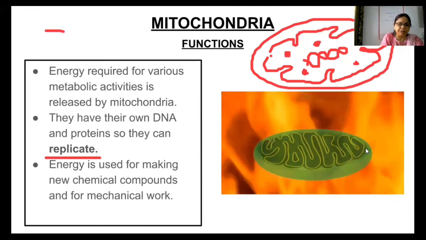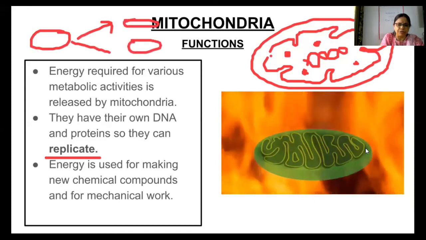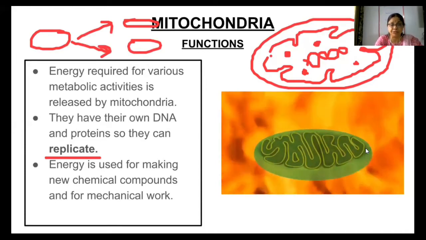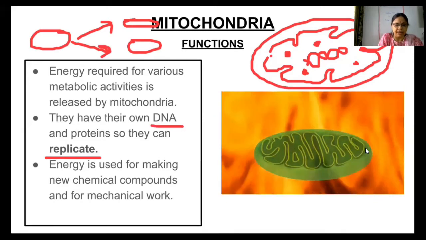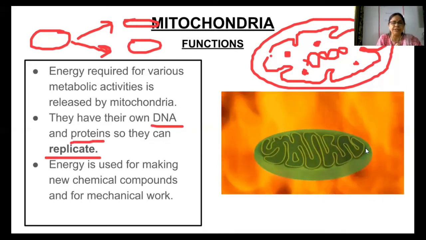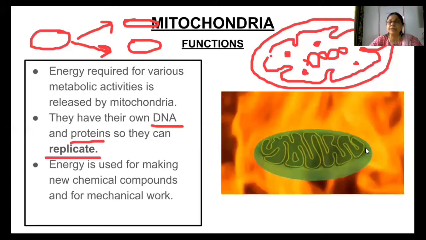Matlab, if there is one mitochondria, then it can make two mitochondria, just like cell division. And it is possible only because of the presence of DNA and proteins which are made by ribosomes. So ribosomes and DNA molecule both are very important in case of mitochondria.